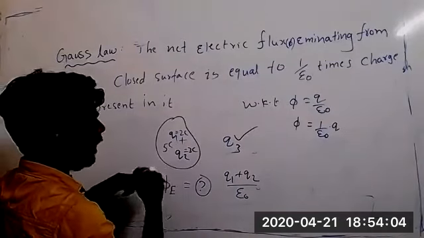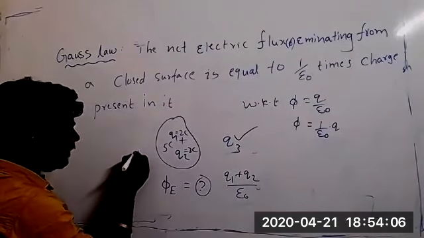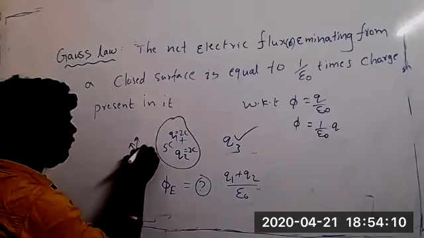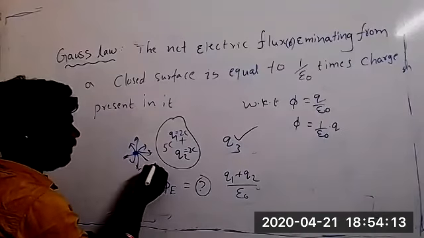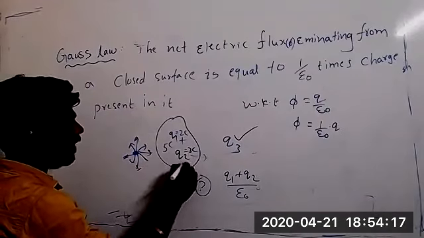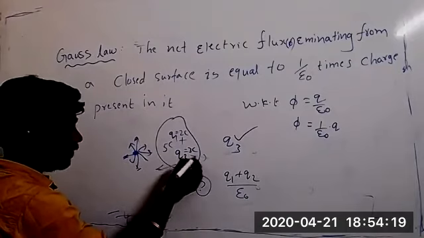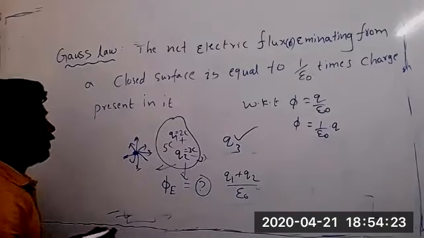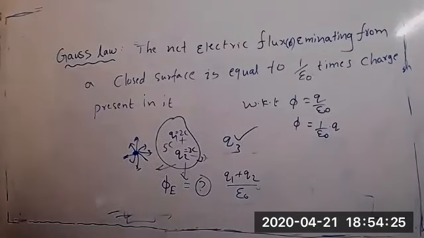See, if you take one charge, definitely that charge will emit electric field lines on all sides. It will emit in all directions. And when the electric field line comes, it makes a 90 degree angle with the surface.